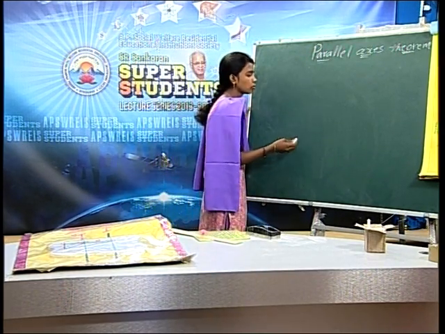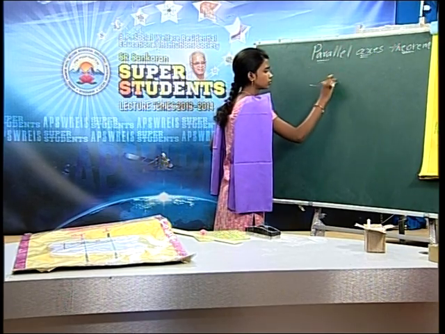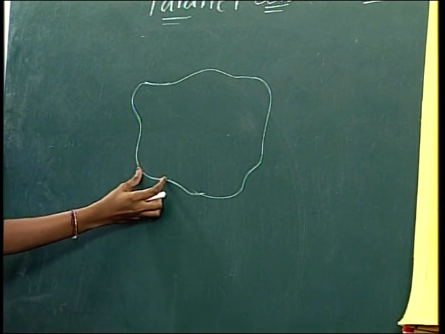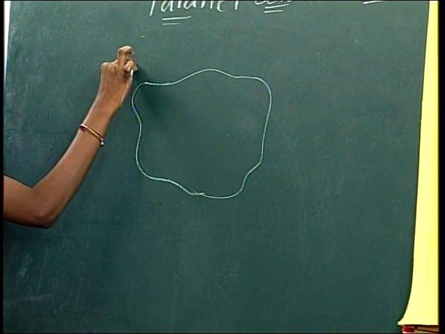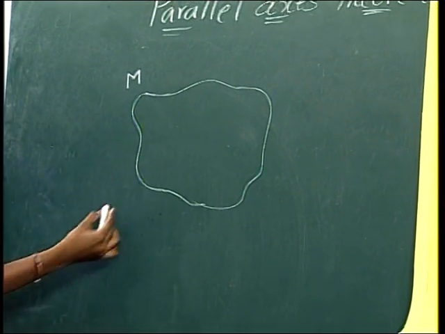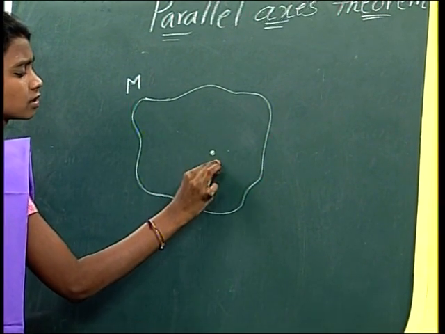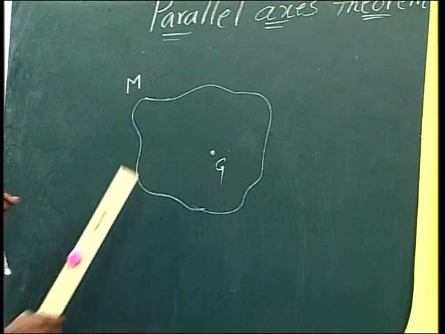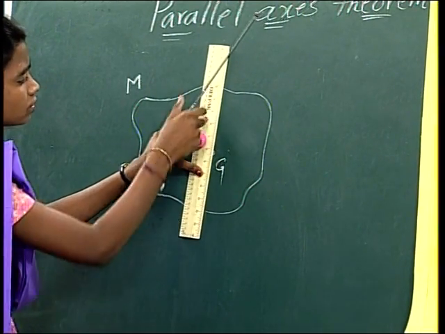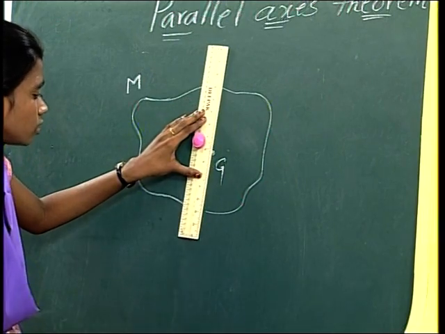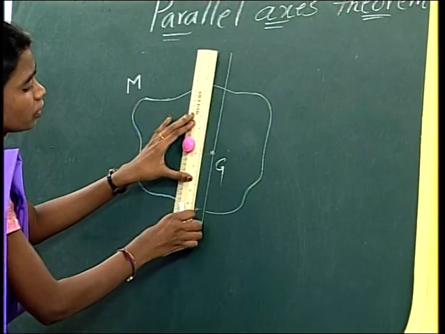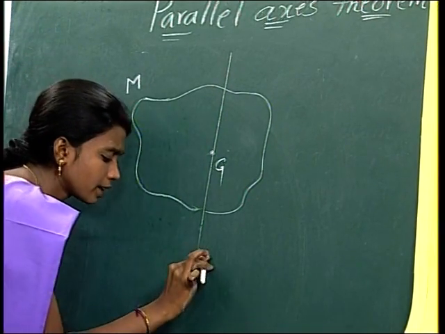Roughly, we draw the diagram. It is a rigid body with mass capital M, with center of mass G. We already know the center of mass. The axis passing through the center of mass has moment of inertia capital IZ.